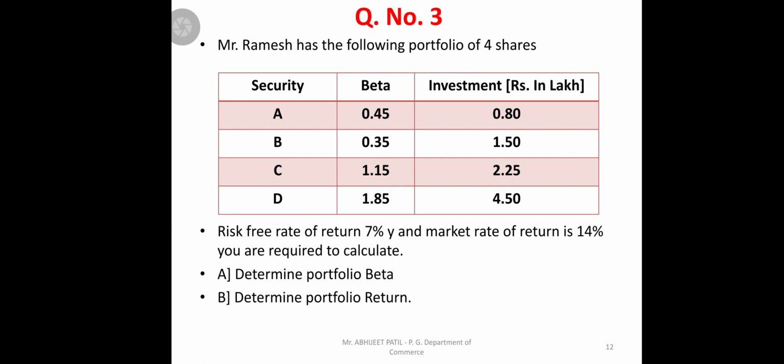The total portfolio of 4 securities and total 4 securities returns, because Ramesh has invested in A, B, C, D. So we'll get how much return we'll get from Mr. Ramesh using those equations. But be very careful here, investment amount is given. So how much investment we have done, for that purpose we should find out the weights of beta with investment, and whatever we get, we should find out portfolio beta first, and second thing portfolio returns.